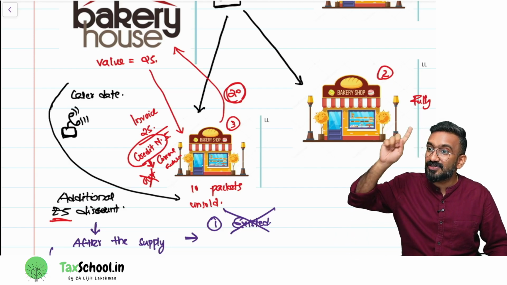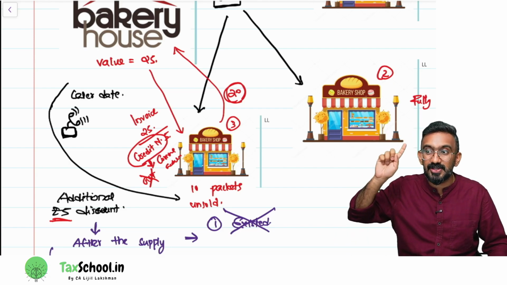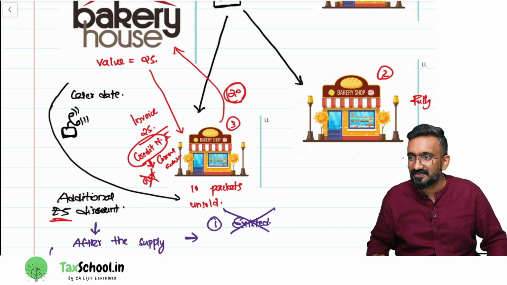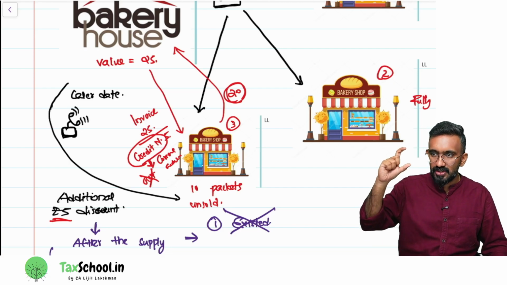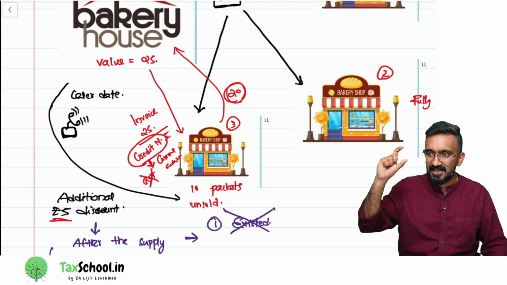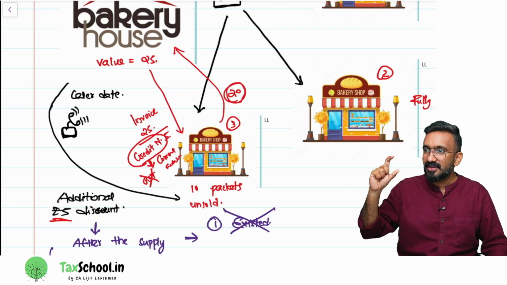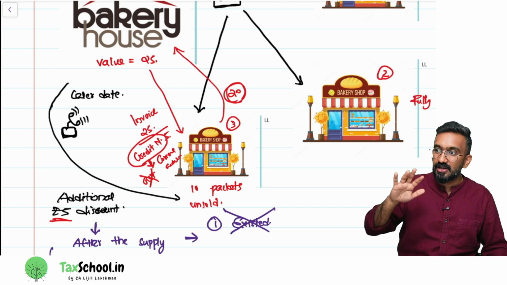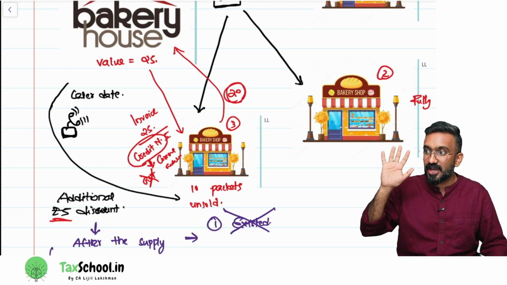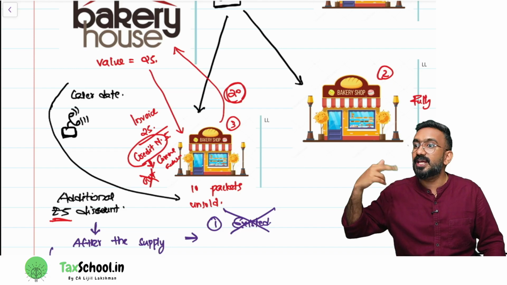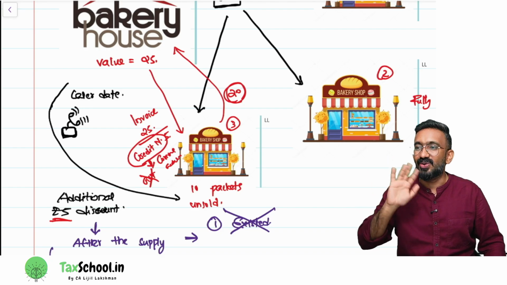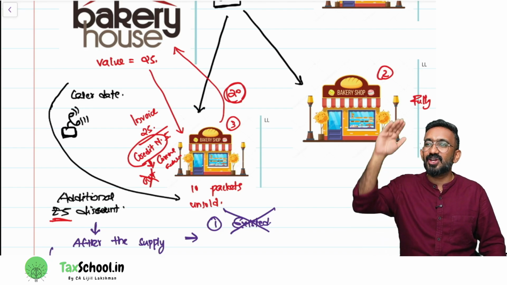But for value of supply, for GST, can I reduce this 5 rupees from the value? No. So how will you adjust this in accounting? In the books of accounts of bakery house, can I show that I still have this amount payable? In third bakery's payable account, should 5 rupees be still payable? No. In bakery house, receivable account, should 5 rupees be still receivable? No. How will I adjust this? I need a credit note. But can I issue a GST credit note? No. GST credit note can be issued only if you can reduce the value.